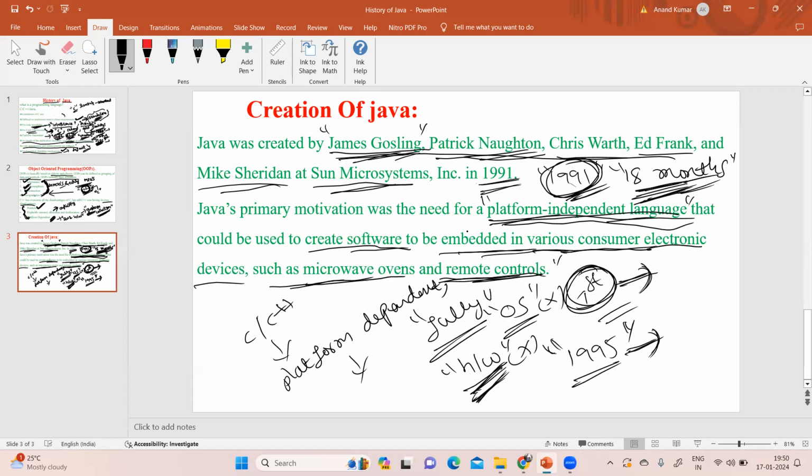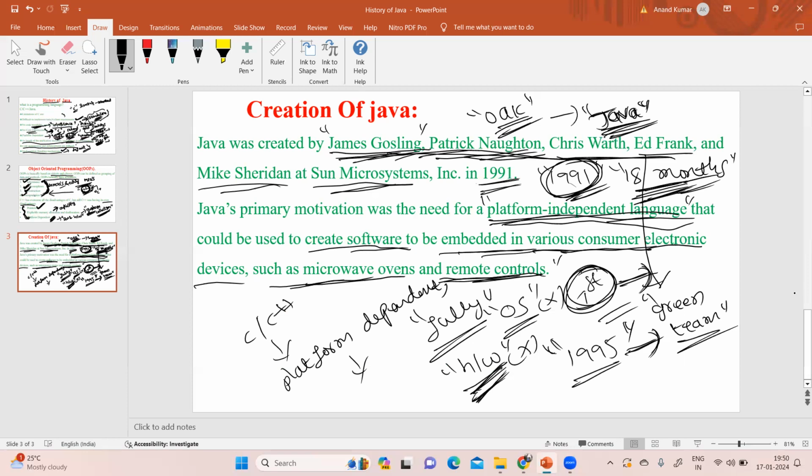Initially, this team gave the name Oak to the language. Oak is the initial name of Java. Later they renamed it Java due to some copyright reasons. So these are the five members of the team, and this team is called the Green Team. So this is some history of Java.